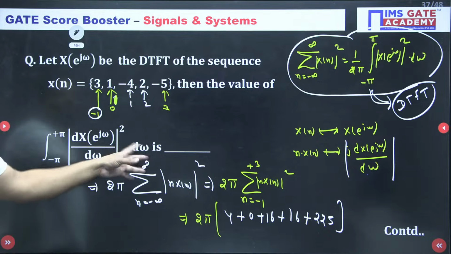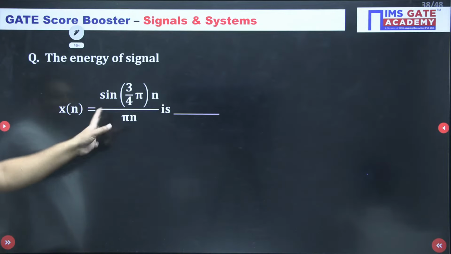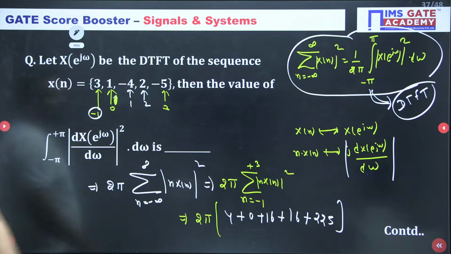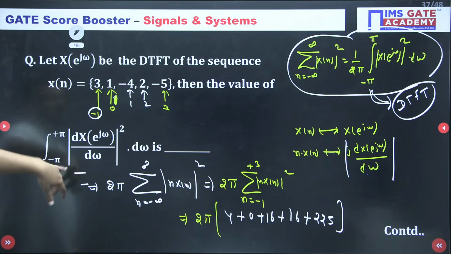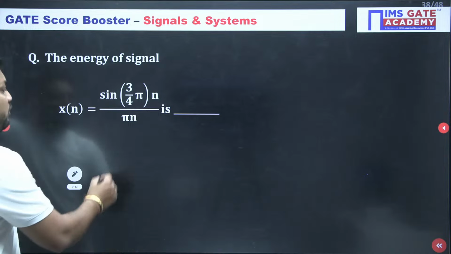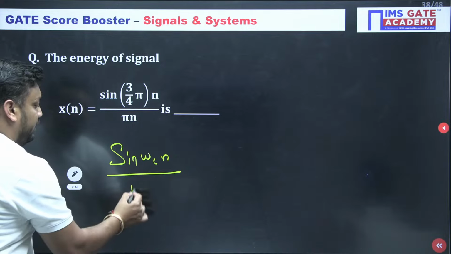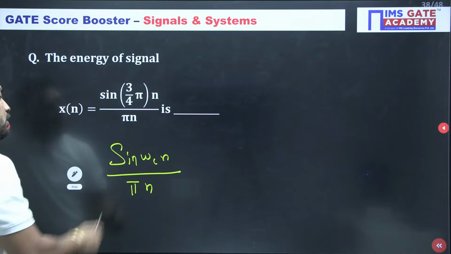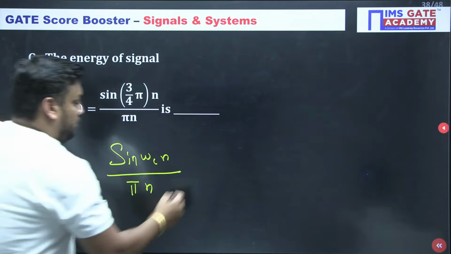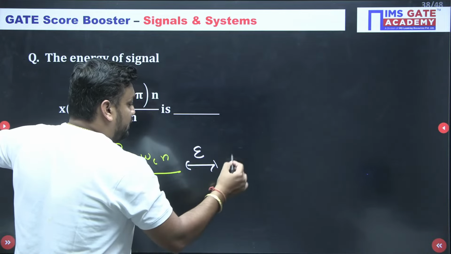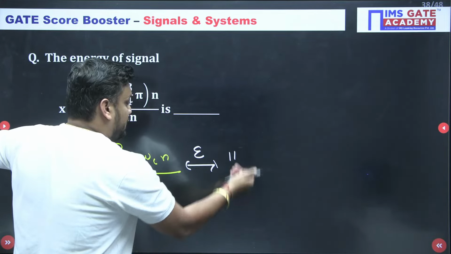Yes, I think it is completed. Should I wait or shall we go for the next? Achha, how many of you remember the important note: sin(ωc n) upon pi n? It is DTFT going on right now. The energy is always ωc upon pi.